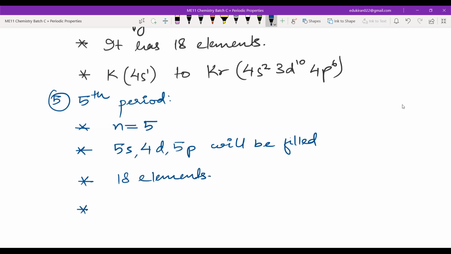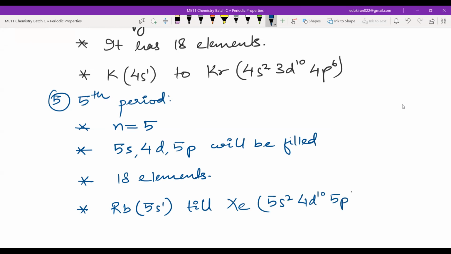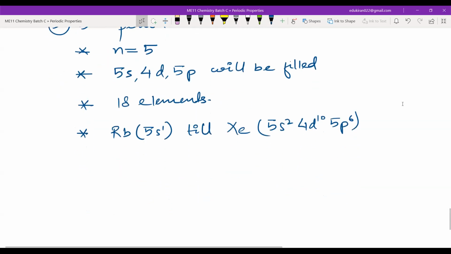Now starting from rubidium, this will have 5s1 till the noble gas, xenon. We have 5s2, 4d10, 5p6. Then comes the sixth period.